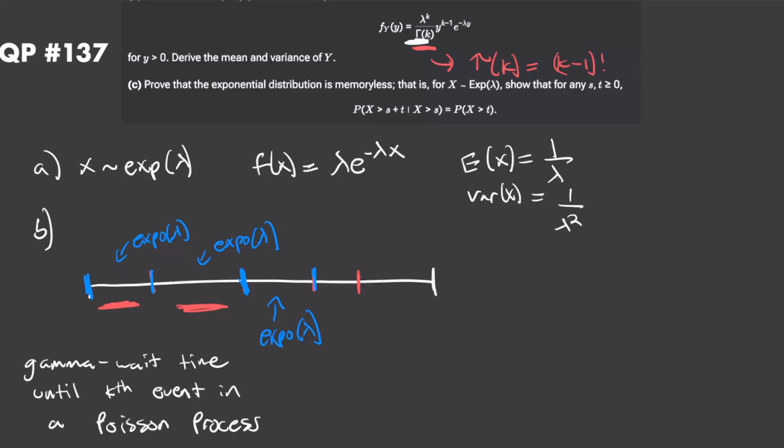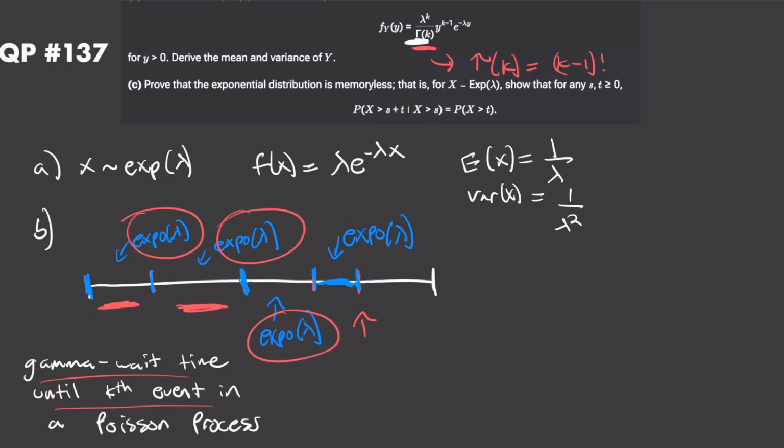And basically the wait time until the kth event is just going to be the sum of all these exponentially distributed random variables with rate parameter lambda, the waiting time between each of our events. So if k is equal to 4, the wait time until the fourth event of the Poisson process is just going to be the sum of 4 exponential random variables with rate parameter lambda. It's just going to be their sum.